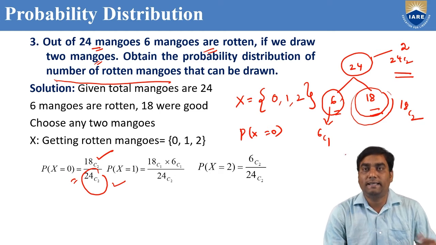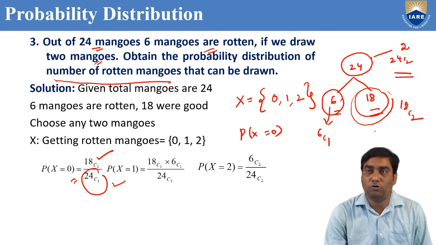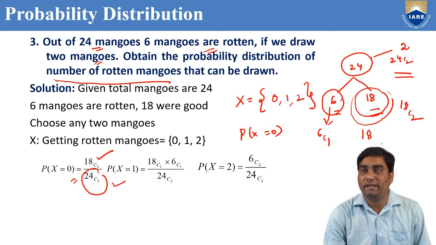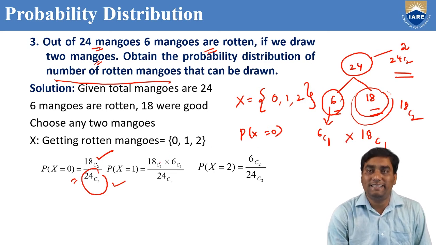Similarly, one more mango from the good mangoes, total 18, choose 1: 18 C1. So it is 18 C1 into 6 C1 by 24 C2.